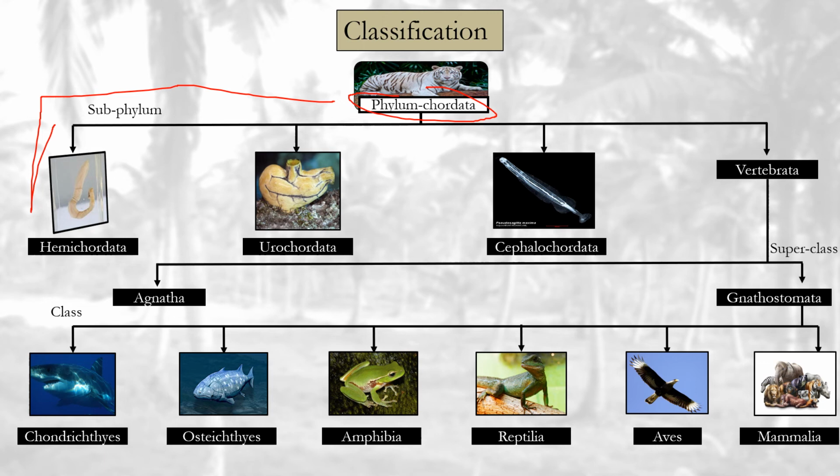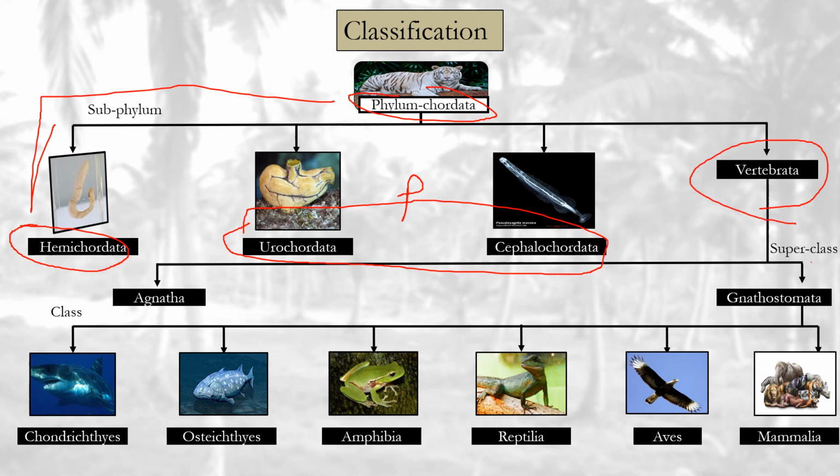Hemichordates have now been removed from chordates due to some features, which we'll discuss in other videos. Urochordate and cephalochordate now come under protochordates. In Vertebrata, there are two classes, Agnatha and Gnathostomata. Agnatha are the animals which do not bear jaws, and the Gnathostomata possess those animals which bear jaws.